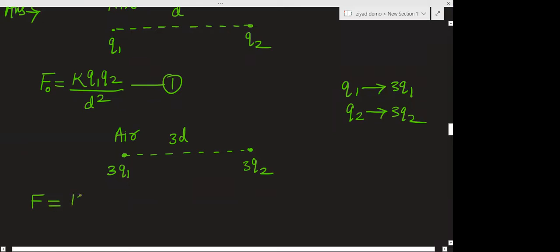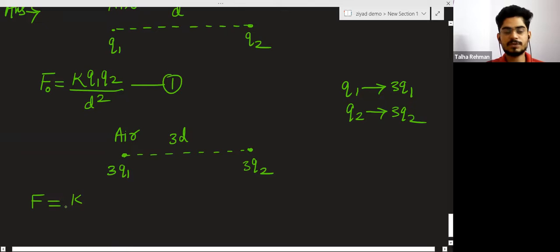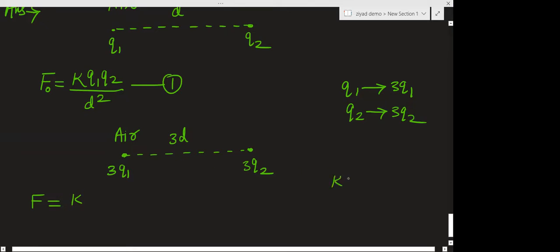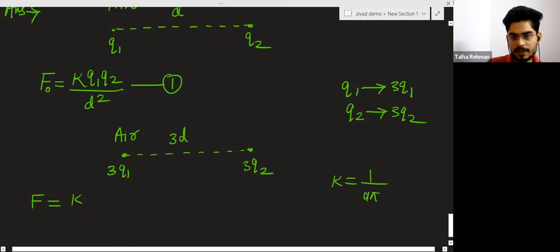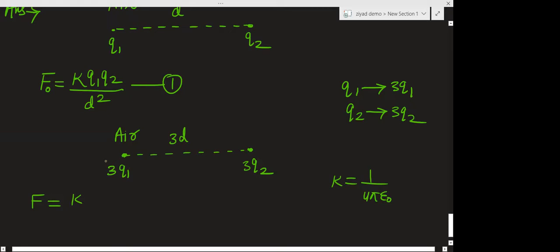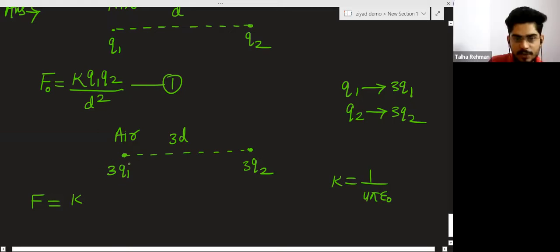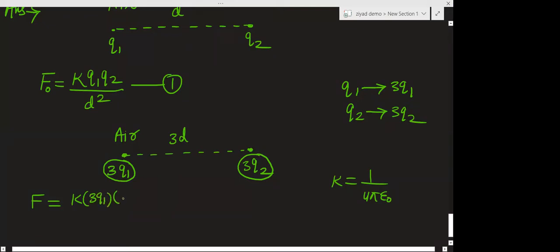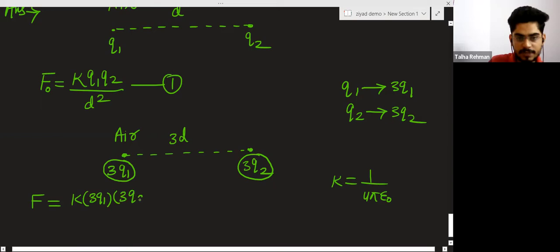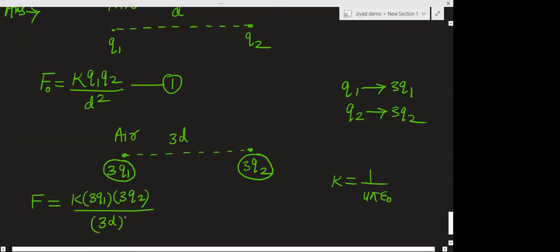Okay. So K is 1 upon 4 pi epsilon 0. This will not change. 1 upon 4 pi, this will not change. Epsilon 0 will not change because the air is there. But this time for Q1 you will take 3Q1, product of two charges, and again here you will take 3Q2, divided by distance square. This time 3d square.